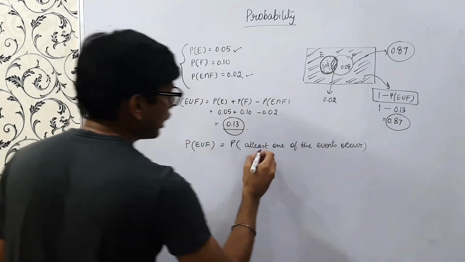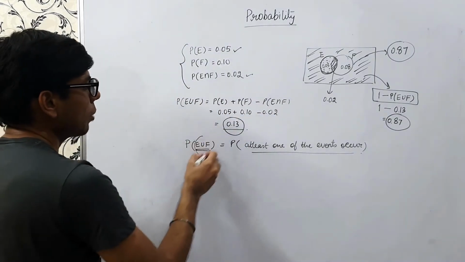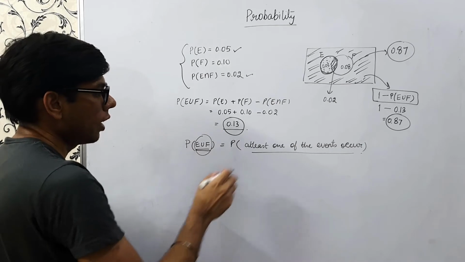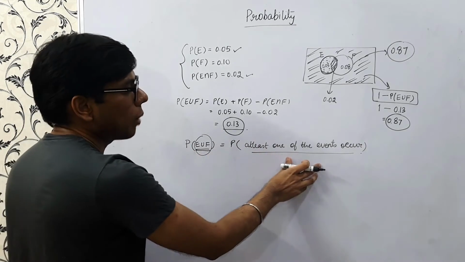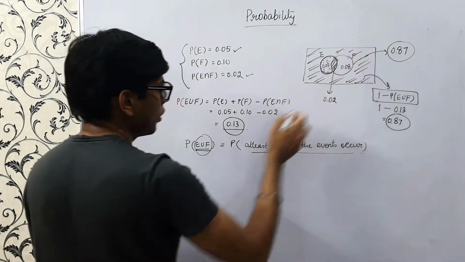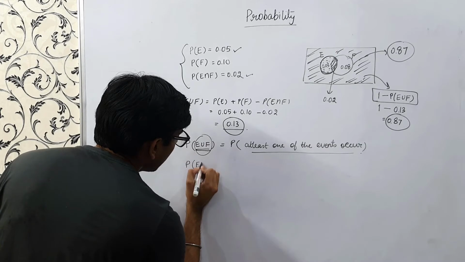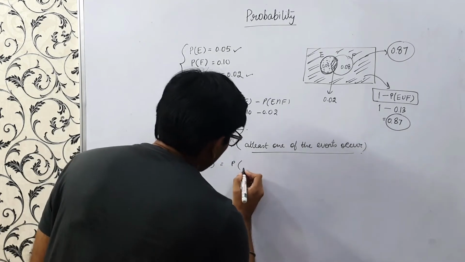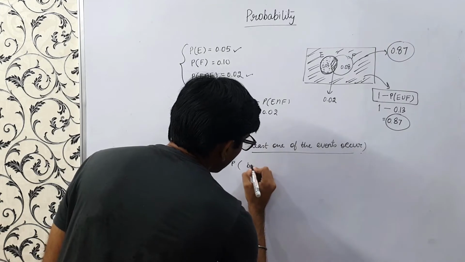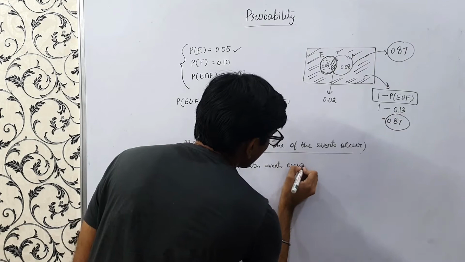This is the English version, like the English notation of this mathematical notation, E union F. Either E occurs, or F occurs, or both of them occur. So this is the definition of E union F. At least one of the events occur, right? What is P of E intersection F? Equals the probability both events occur, right?